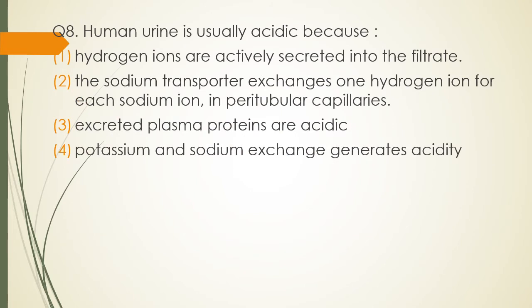Question 8. Human urine is usually acidic because option 1, hydrogen ions are actively secreted into the filtrate. Option 2, sodium transporters exchange one hydrogen ion for each sodium ion in peritubular capillaries. Option 3, excreted plasma proteins are acidic. Or option 4, potassium and sodium exchange generates acidity. Human urine usually is acidic because. The correct answer is option 1. Hydrogen ions are actively secreted into the filtrate.